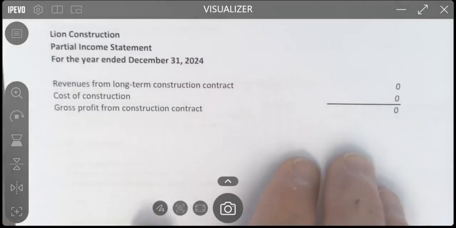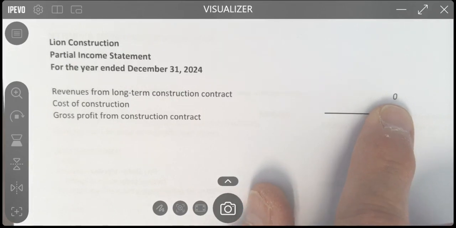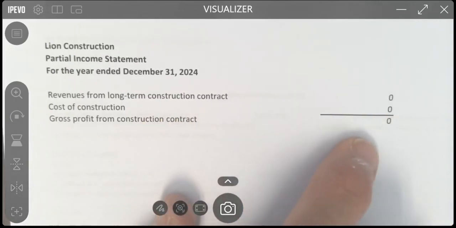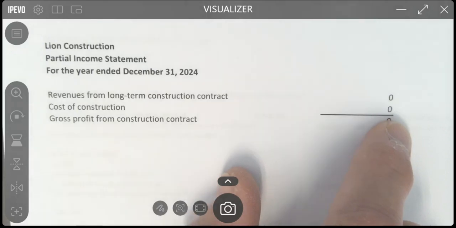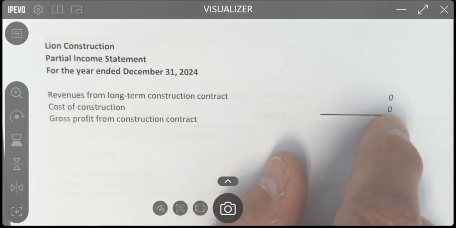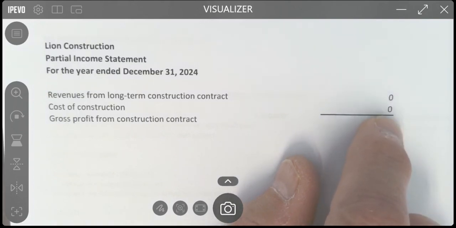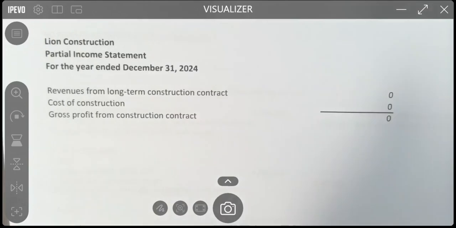On the income statement, you have nothing because we don't get to recognize any revenue. And since we don't get to recognize any revenue, we're not going to recognize that cost of construction in there either, because that would make this year look really unprofitable. It'd make 2025 look really unprofitable, and then 2026 would be ridiculously profitable. So we're not going to recognize the cost of construction either on the income statement. Okay, that's 2024. I hope you had that.